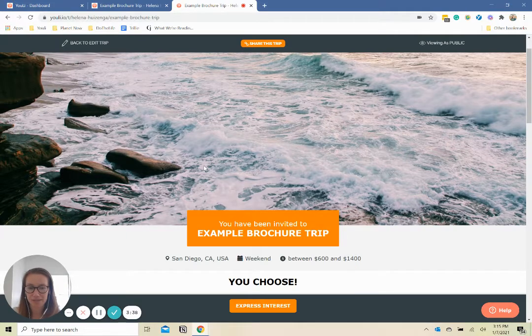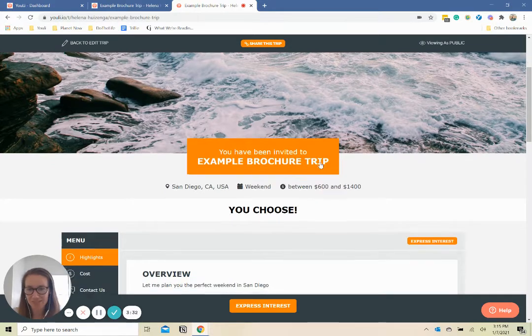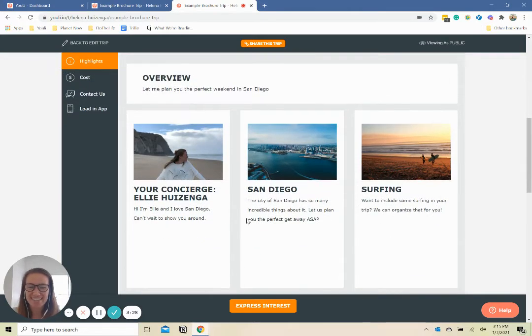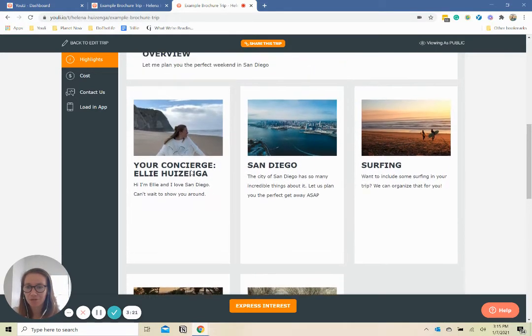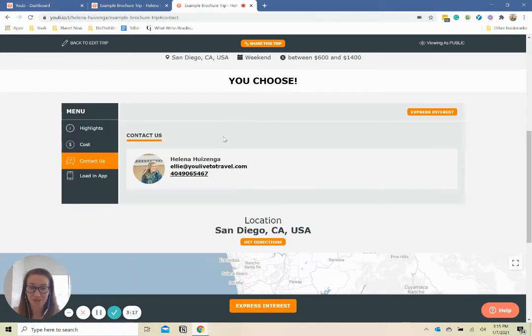I can see here that this is an example brochure trip, a trip to San Diego as the title here. There's an estimated price. I get to see all of the exciting reasons I want to go with you and have you plan my trip to San Diego for me. I can see the cost, the contact us, and everything.